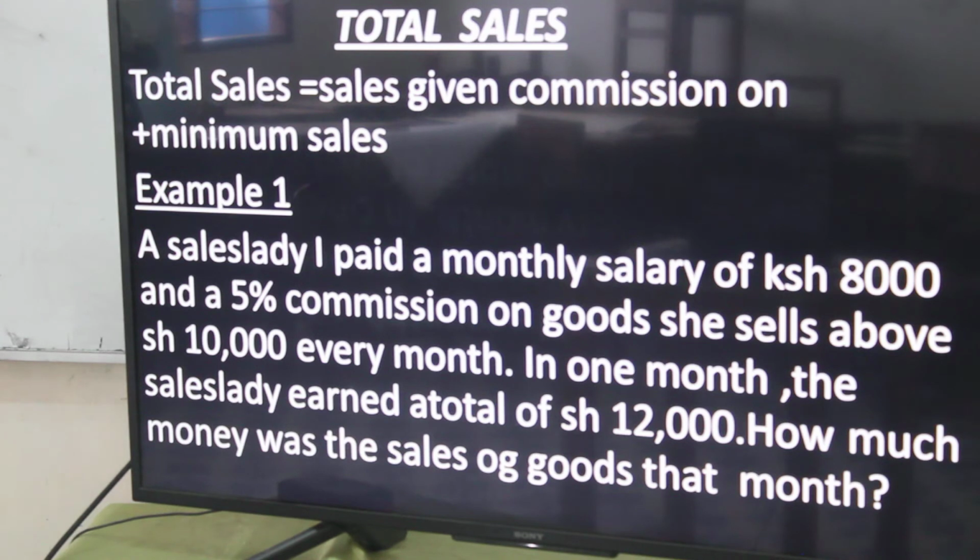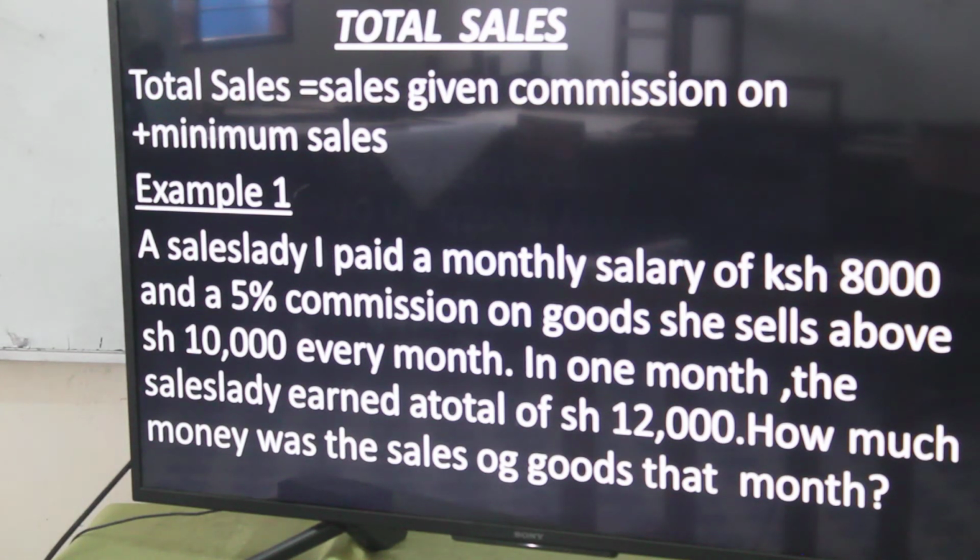Total earnings. How do we find this? Total earnings is given as the basic salary plus the commission given. So you need to know how to find the commission. That is when you will be able to find the total earnings.